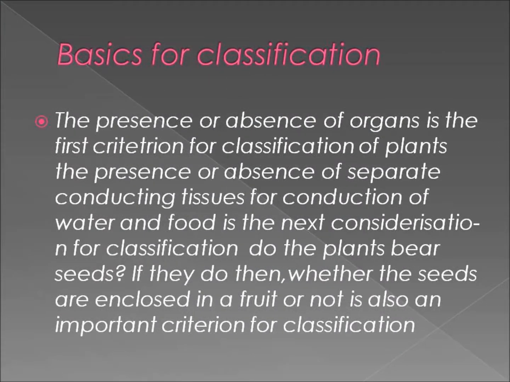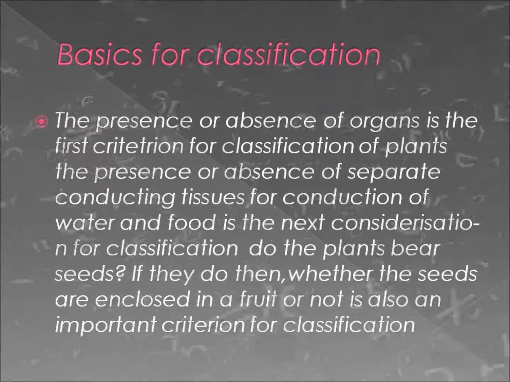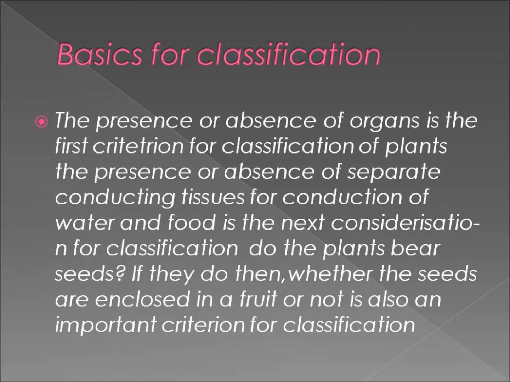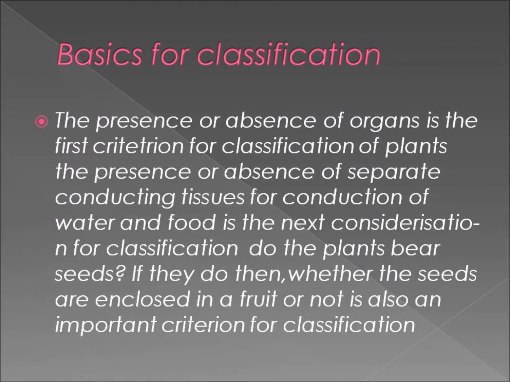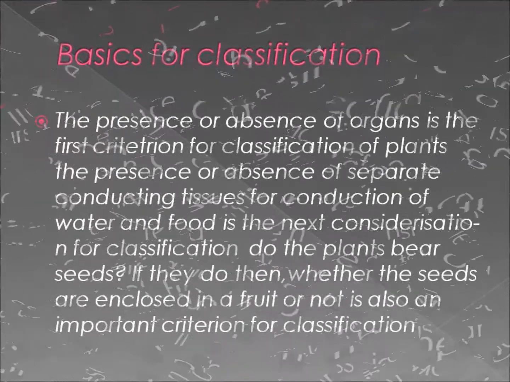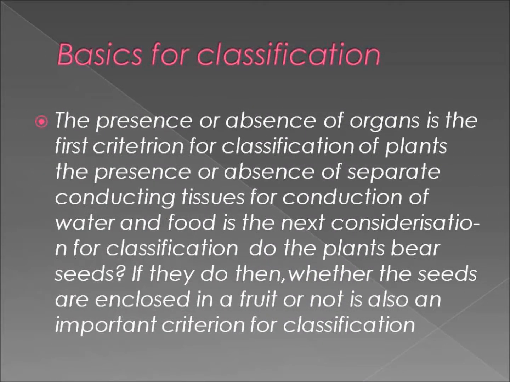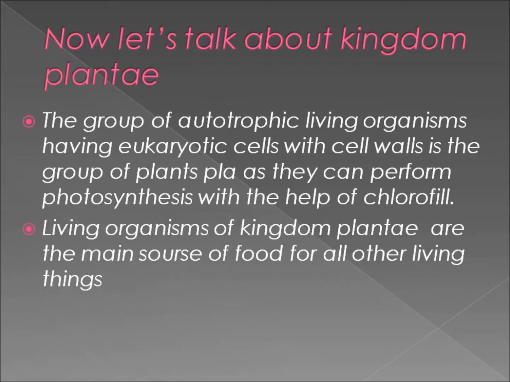Basics for classification. The presence or absence of organs is the first criterion for classification of plants. The presence or absence of separate conducting tissues for conduction of water and food is the next consideration. For classification, do the plants bear seeds? If they do, then whether the seeds are enclosed in a fruit or not is also an important criterion for classification.